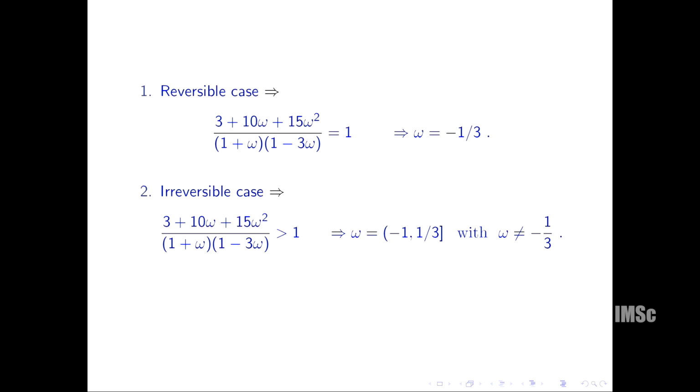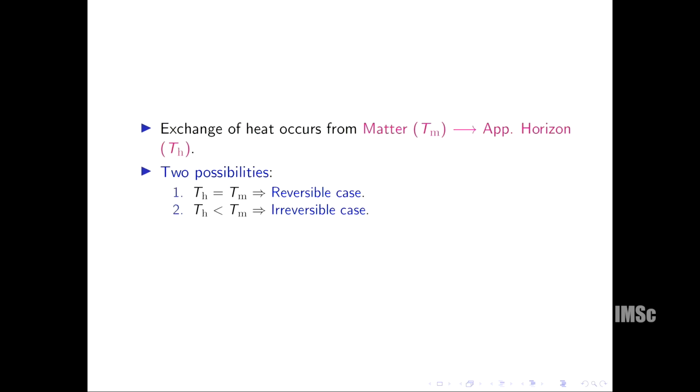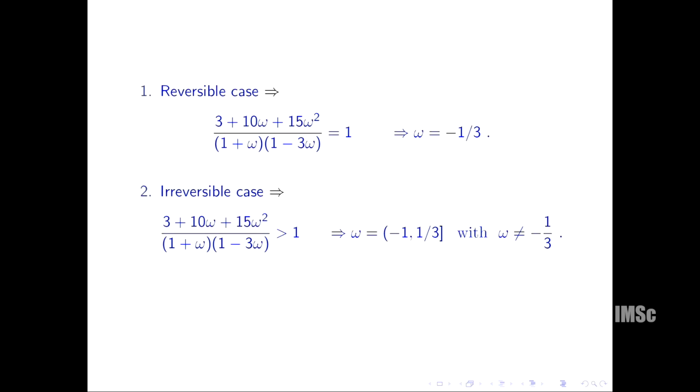So it turns out that the reversible case, that means the first case, only occurs when omega equals -1/3. That means the transition from deceleration to acceleration. At that transition point, the universe expansion is momentarily reversible. I'm coming to why that is the case, and for all the other cases where omega is from -1 to +1/3, except the -1/3 value, the universe expansion is irreversible.